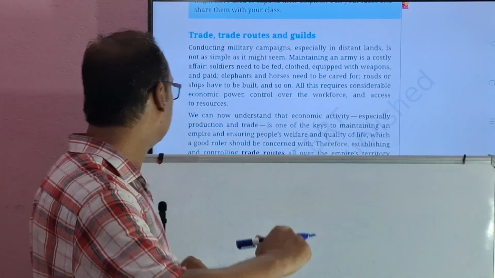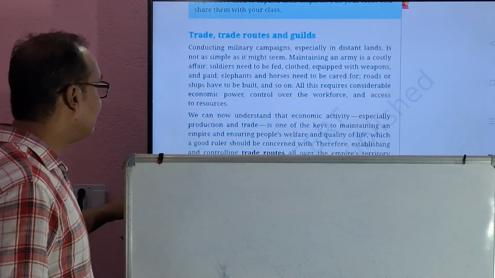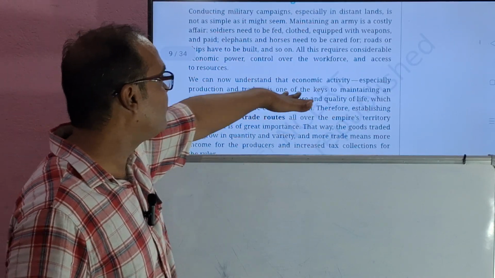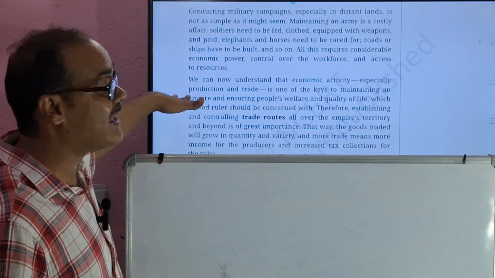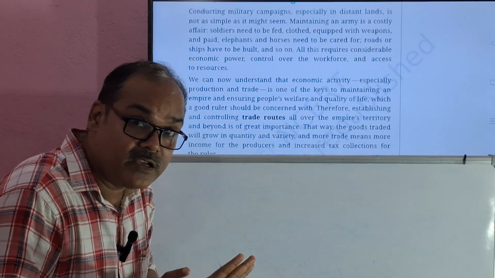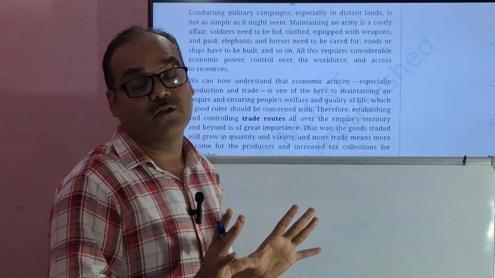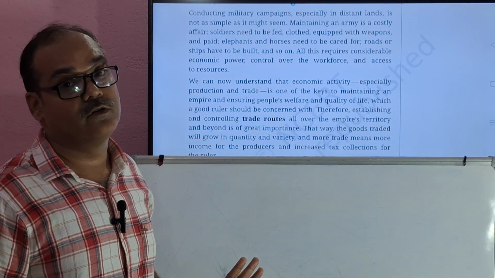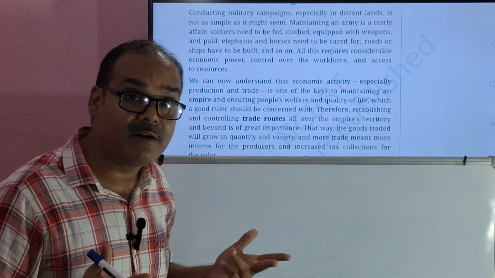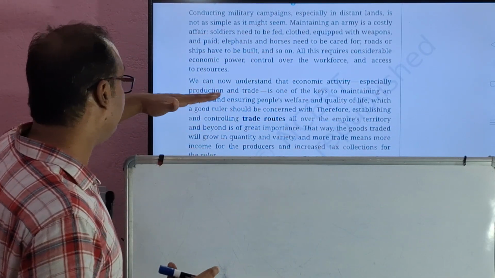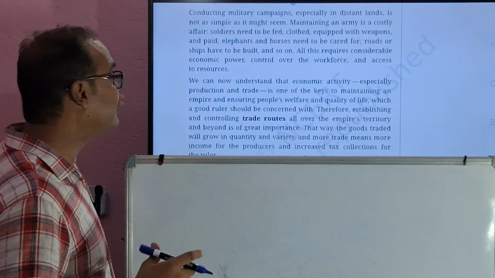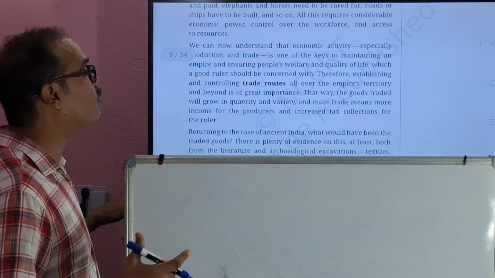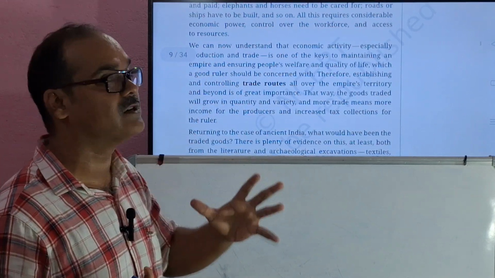Got it? Okay. We can now understand that economic activity, especially production and trade, is one of the keys to maintaining an empire. Without trade and commerce, it was not possible. What was not possible? Economic development. So production and trade is one of the keys to maintaining an empire and ensuring people's welfare and quality of life, which a good ruler should be concerned with.